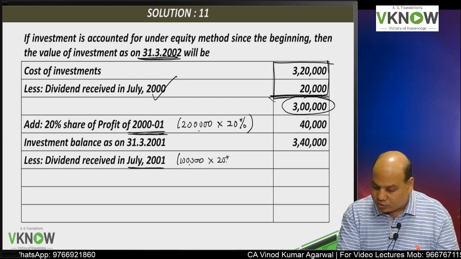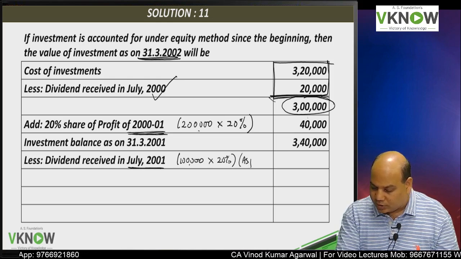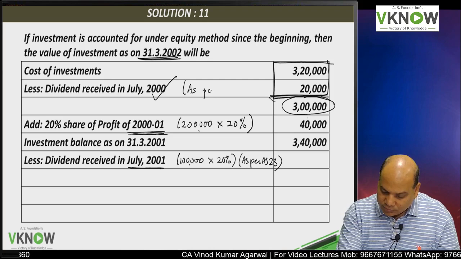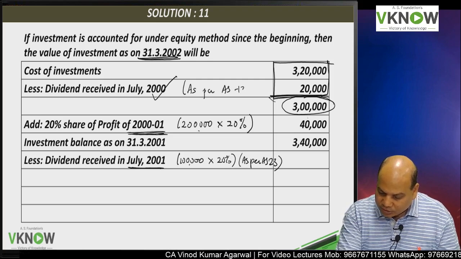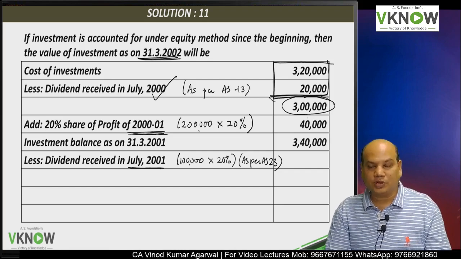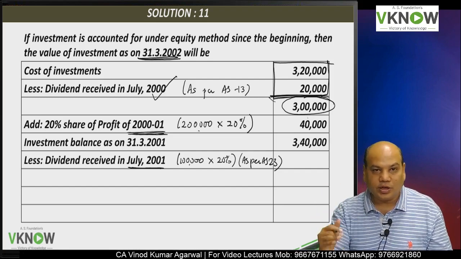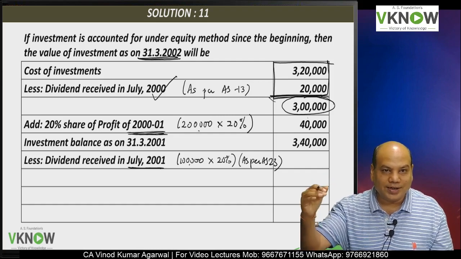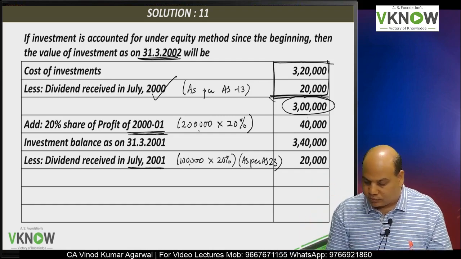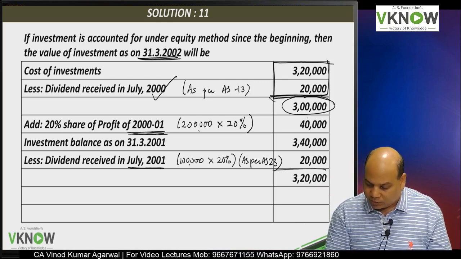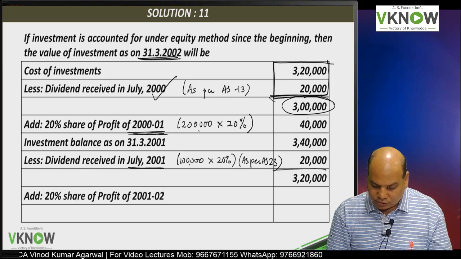This adjustment was done as per AS 13 because that is the dividend out of pre-acquisition profit. Here we are reducing the carrying amount of investment because the associate net asset has reduced. So that is 20,000. My balance will become 3 lakh 20,000 in July.